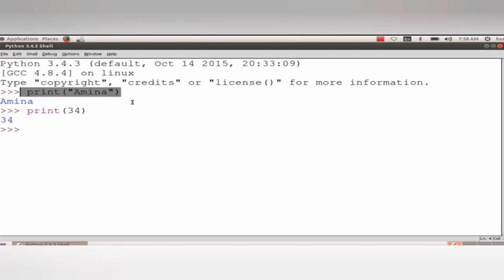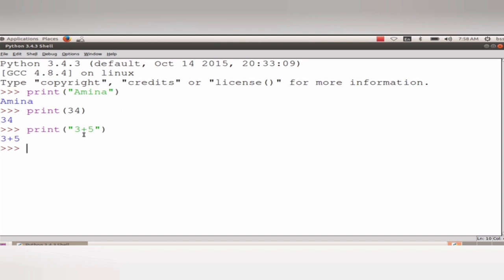The number of letters, the letters are known as characters. So, let's see how to print the letters which are within the brackets, within the double quotes, and how it will be displayed. Can you see that?